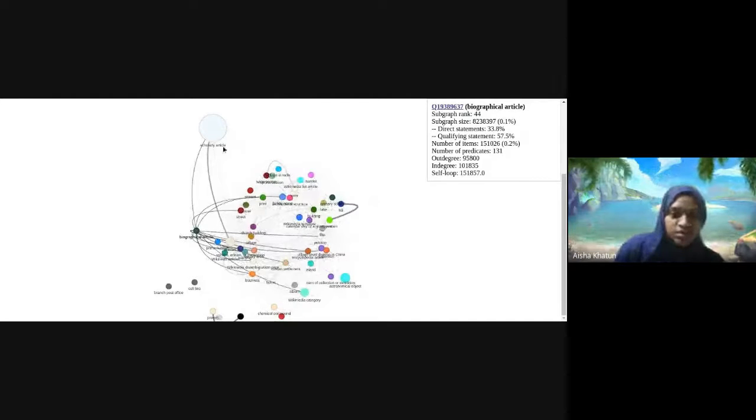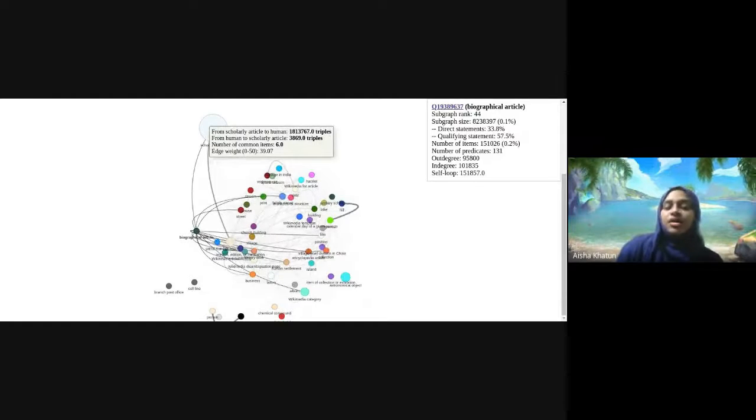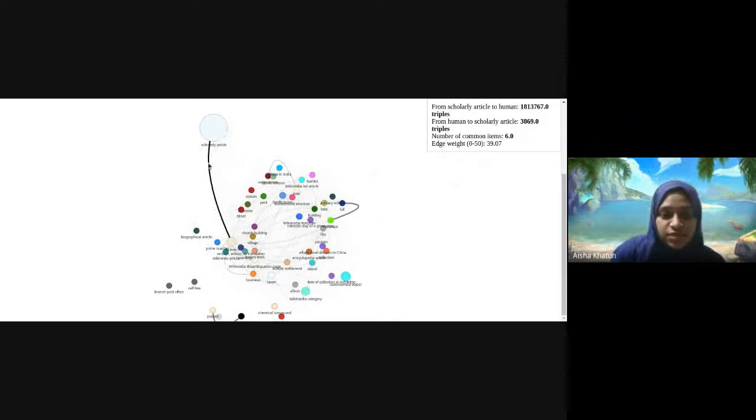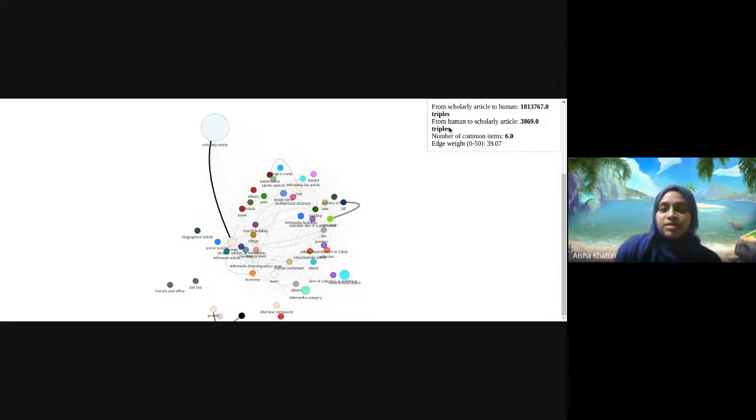We can also look into the edges, and the edges represent the connection from one subgraph to another. If you click on it or hover over it, we will be able to see some information. This edge represents triples that connect the scholarly article subgraph to the human subgraph. There are this many triples, and then vice versa, in the opposite direction, we have that many triples. And there are some items that are instance of both human and scholarly article, which is a bit weird. I mean, which article is also a human?